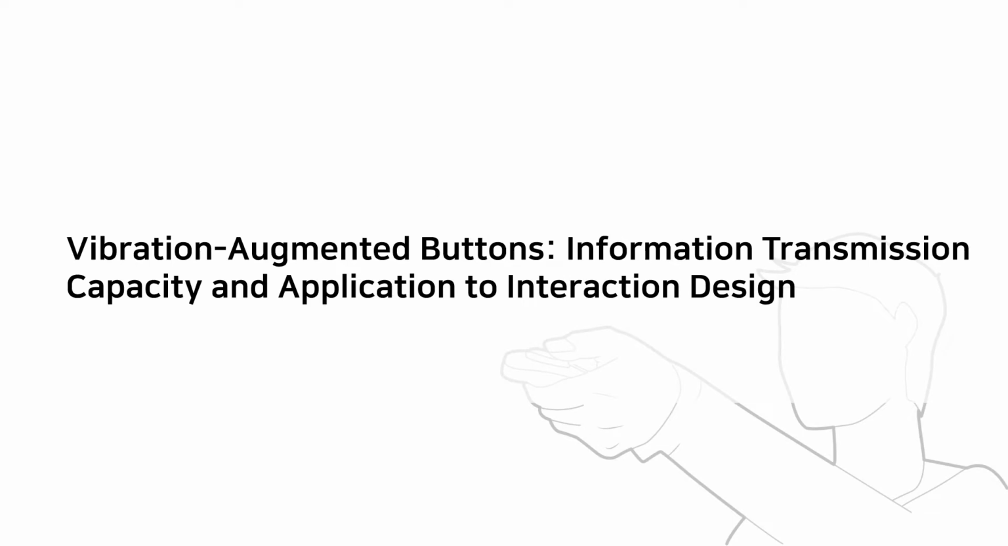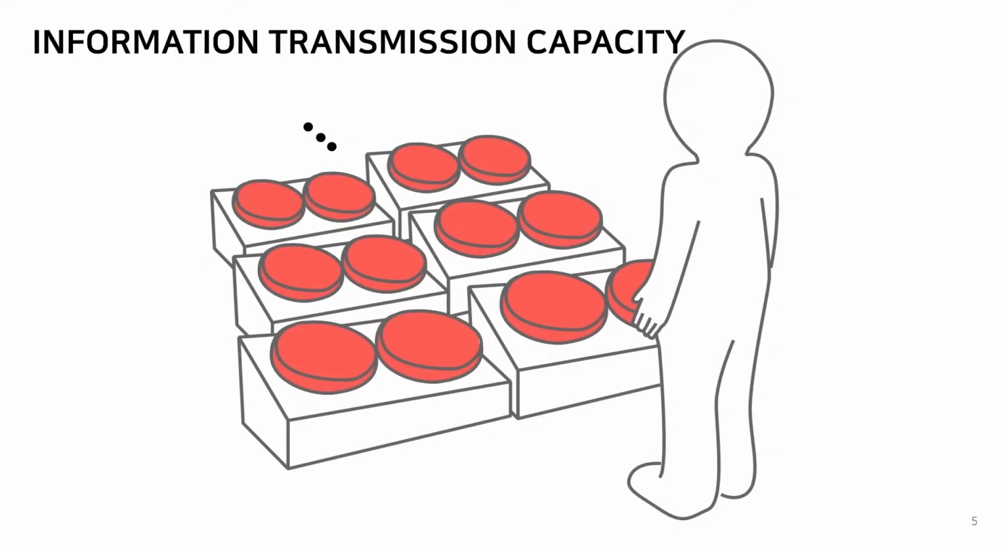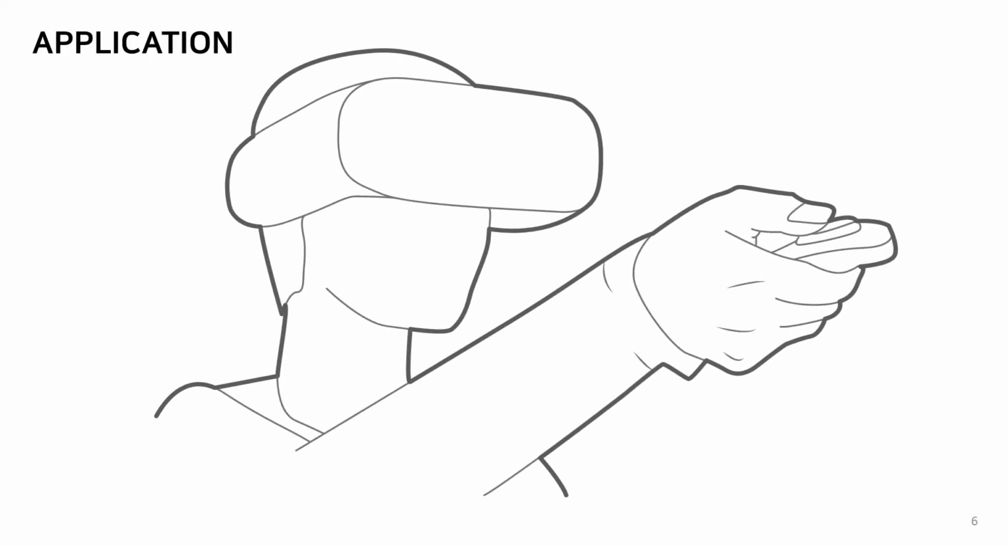In this paper, we propose effective design methods for vibration-augmented buttons, and apply the methods to a real-world problem. We investigate the information transmission capacity of the vibration-augmented buttons, by adopting the information theoretic framework. In addition, we apply the findings to designing an effective text entry method for virtual reality.